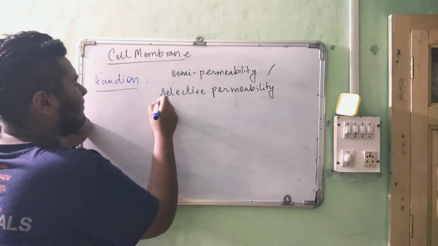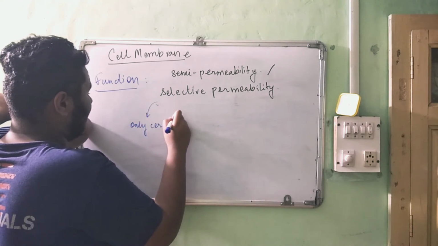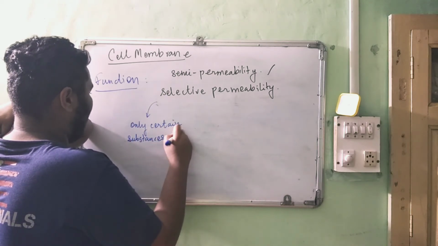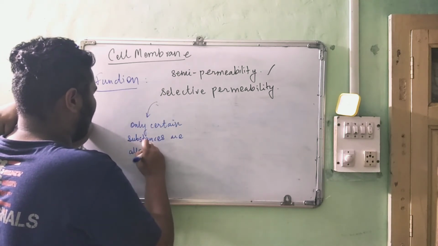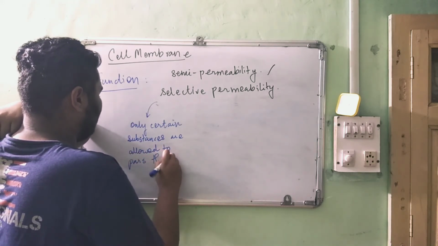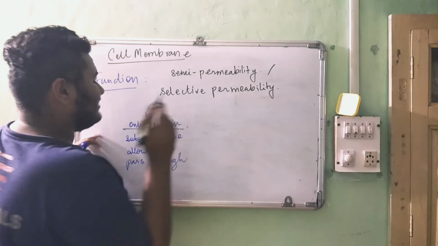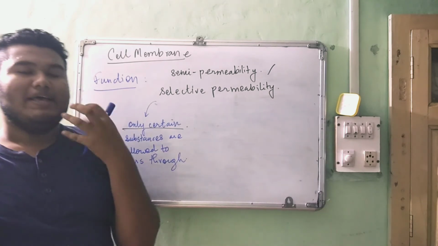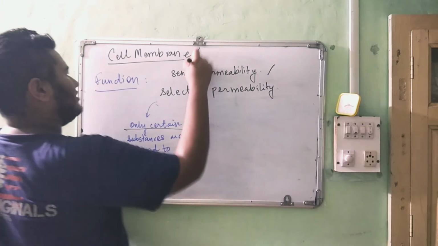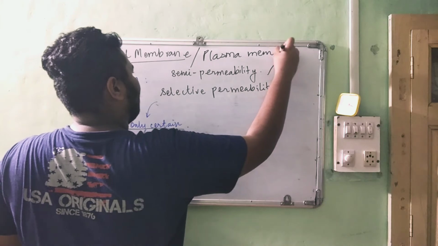Or what is selective permeability? Only certain substances are allowed to pass through. Now why did I write only certain? Because only some substances are allowed to pass through the semi-permeable membrane or the cell membrane. The cell membrane also has one name called the plasma membrane.